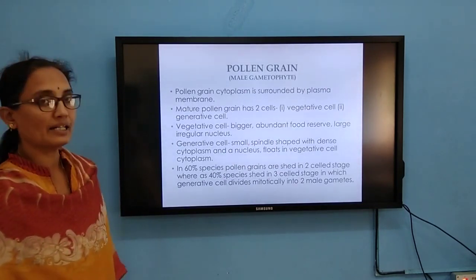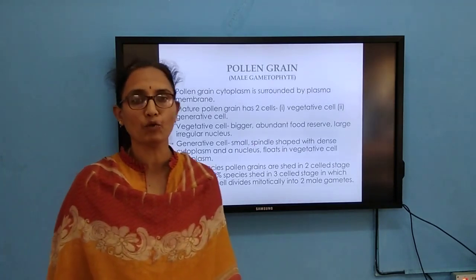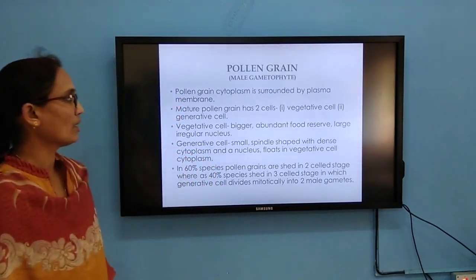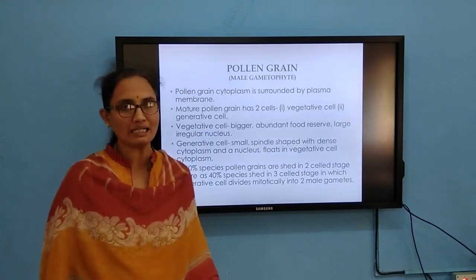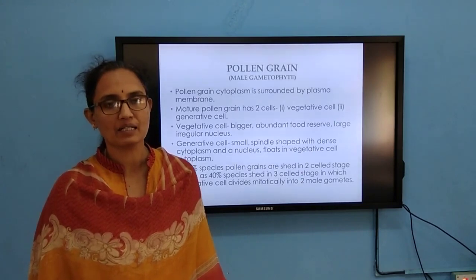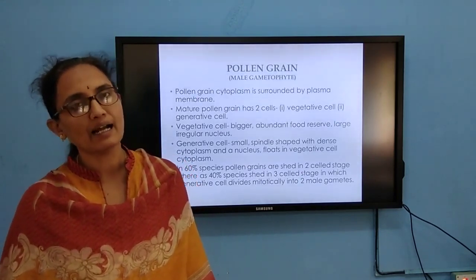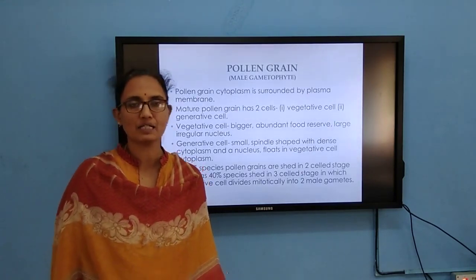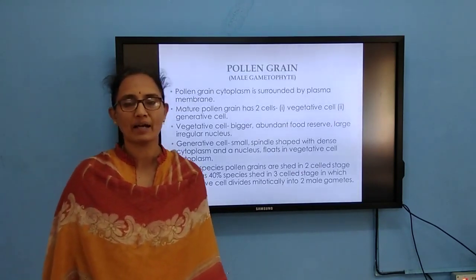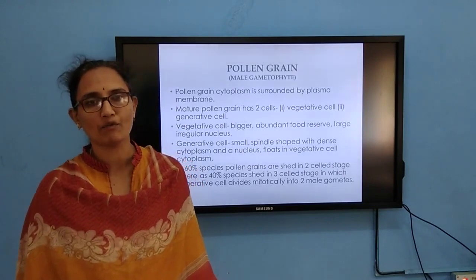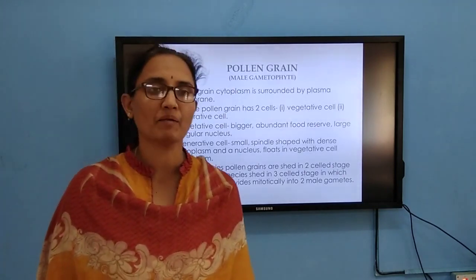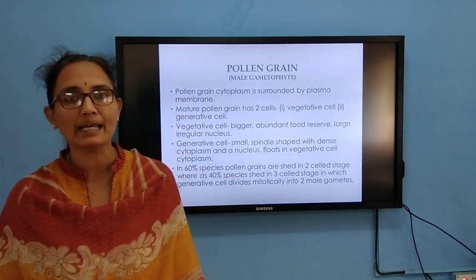The generative cell divides mitotically to form two male gametes. So this is about microsporogenesis. The stamen consists of filament and anther, and in the transverse section of this anther you can find the microsporangia. The development of the microspore, whose other name is male gametophyte.